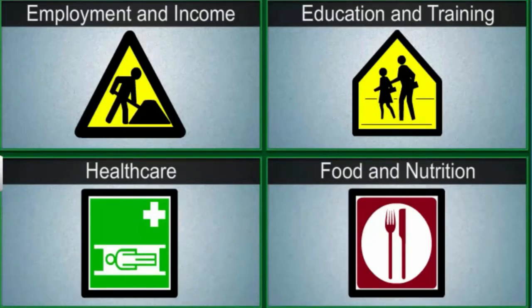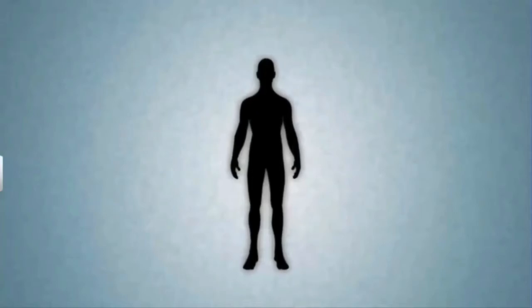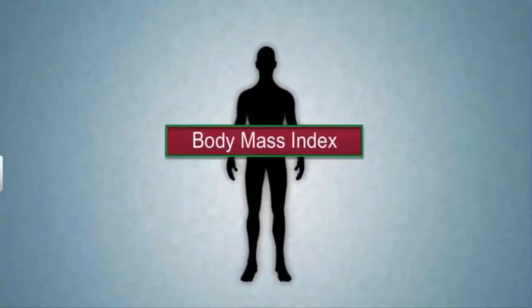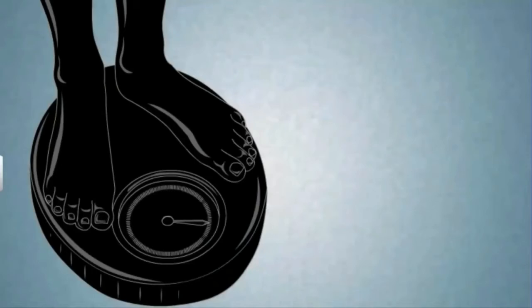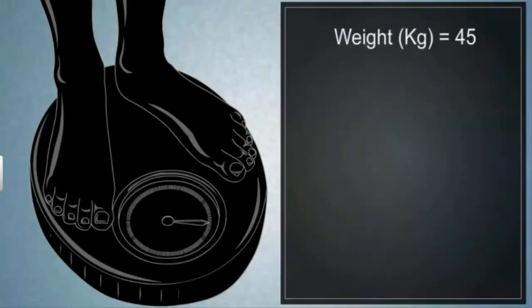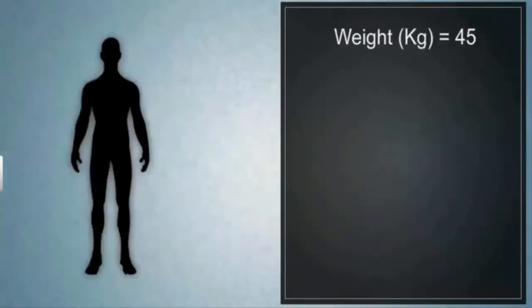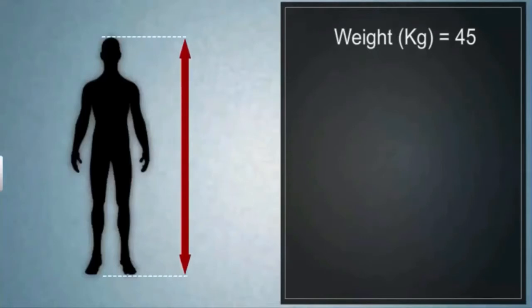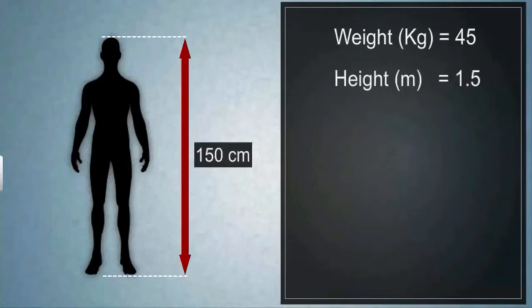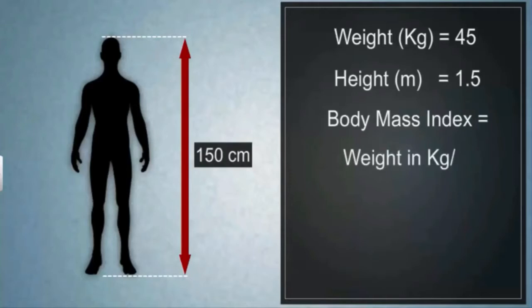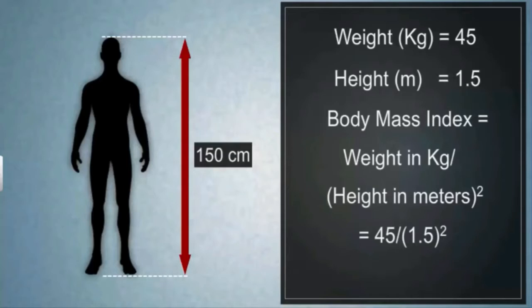An interesting do-it-yourself way to find your health status is to find your body mass index, called BMI. To calculate your body mass index, first measure your weight in kilograms. For example, 45 kilograms. Next, measure your height in meters. Suppose your height is 150 centimeters or 1.5 meters. Your body mass index is equal to your weight in kilograms divided by the square of your height in meters. Thus, with these figures, your body mass index will be 20.